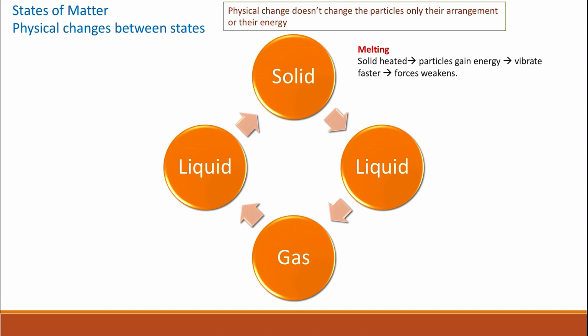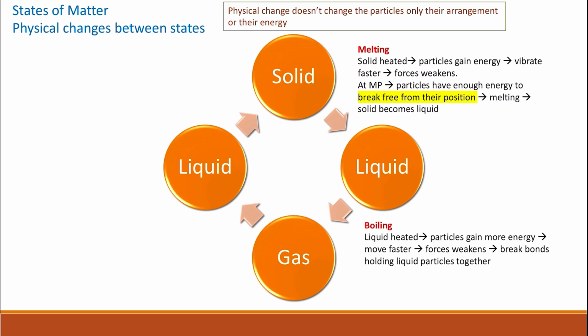The particles start to vibrate faster and the forces of attraction between the particles weaken. At the melting point, the particles have enough energy to break free from their position. They are no longer just vibrating, they start to move more freely, and the solid becomes a liquid.